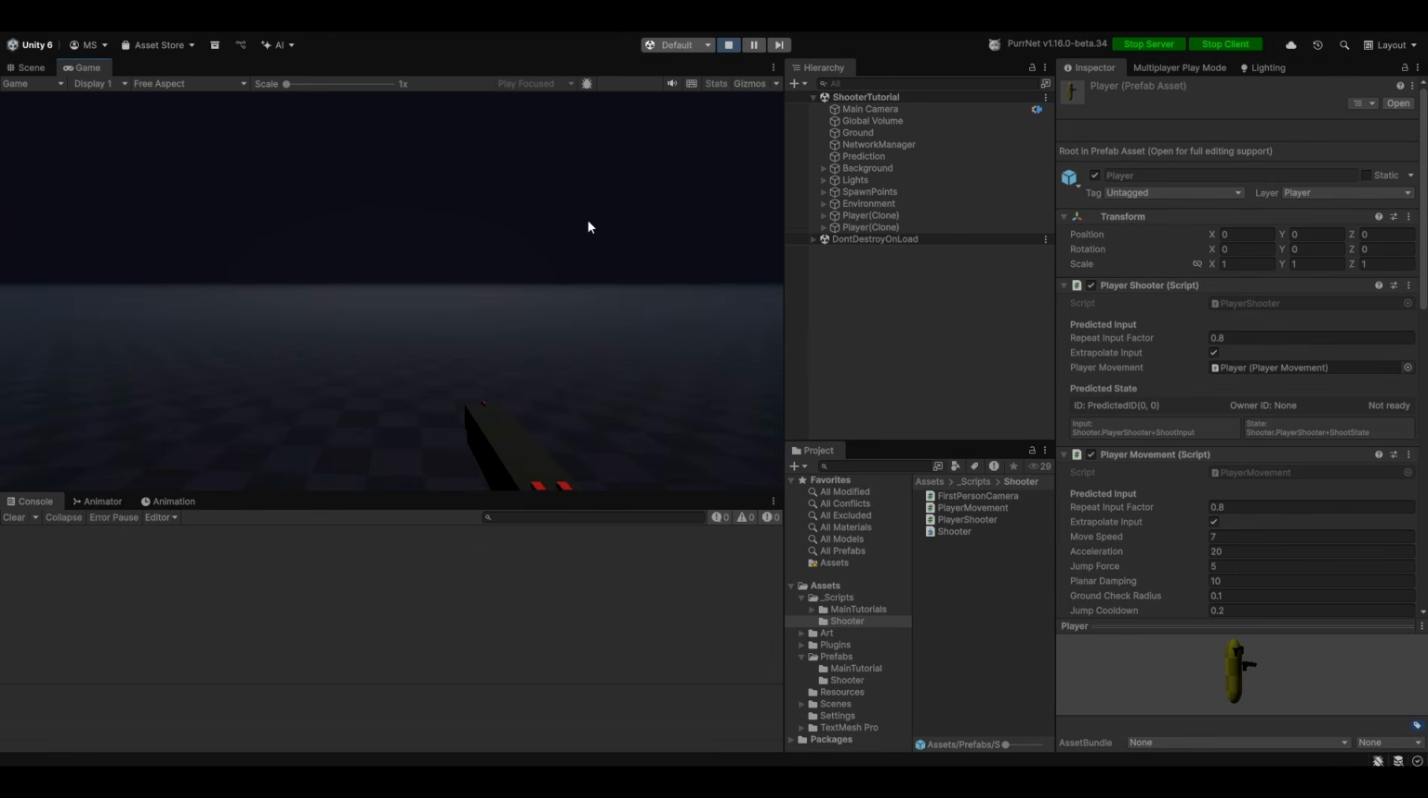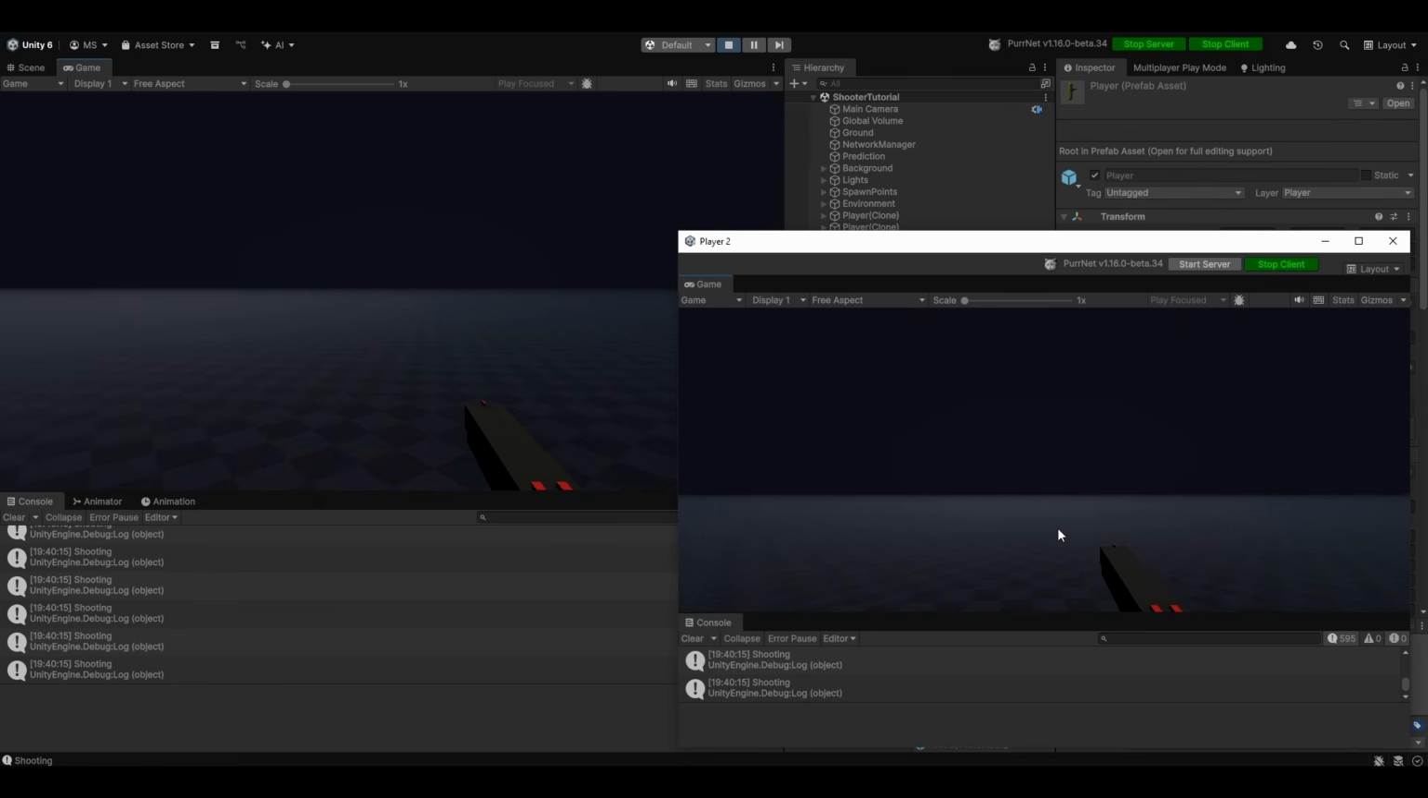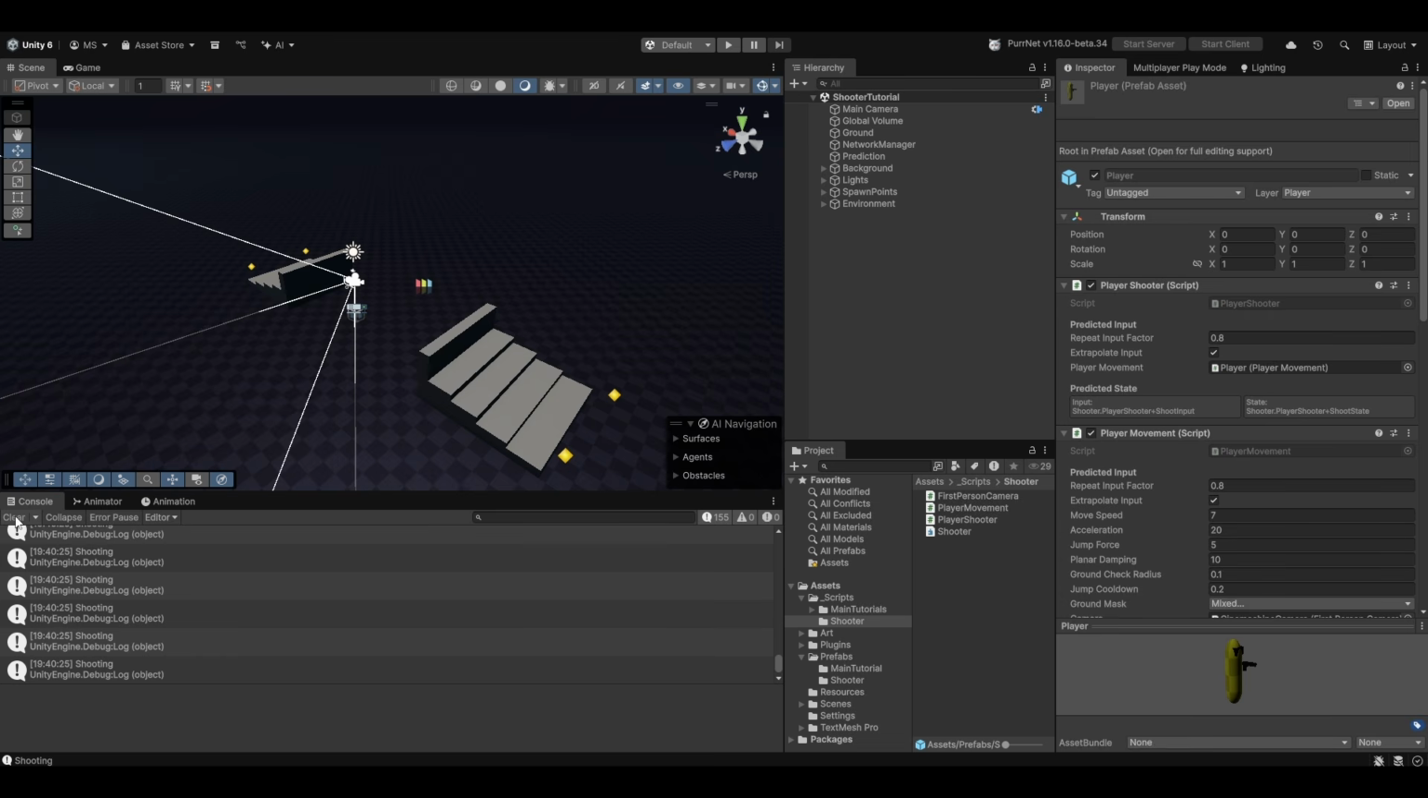Let's try and plop this on the player and test how that works. So there we go. I'm going to go ahead and hit play. And you can see now when I click, it'll log shoot a bunch of times. And as I hold it, you can see it'll keep logging it. And when I stop, it'll stop logging it. And same thing goes for my clone here. See, when I'm holding it, it'll log it. When I stop, it'll stop. All right, so that's all working very well.